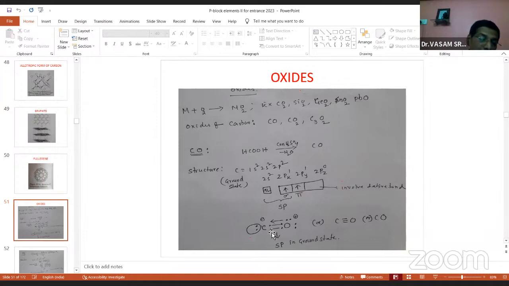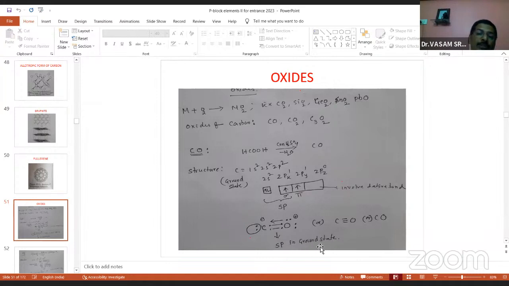You know what is the meaning of ligand? Ligand means donating a pair of electrons towards the metal side. So CO acts as a good ligand because of this lone pair. The CO contains one sigma and 2 pi bonds. This is the pi bond, this is the sigma bond. The hybridization is sp, and the geometry is linear.